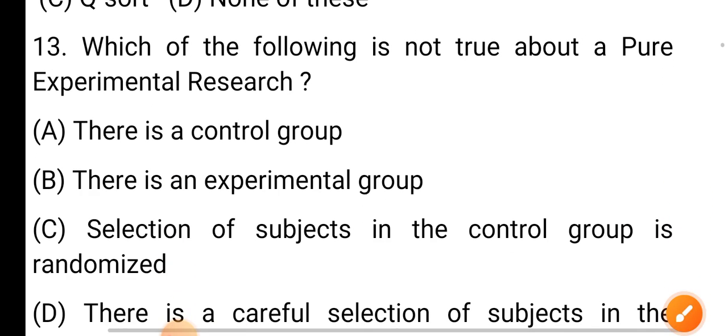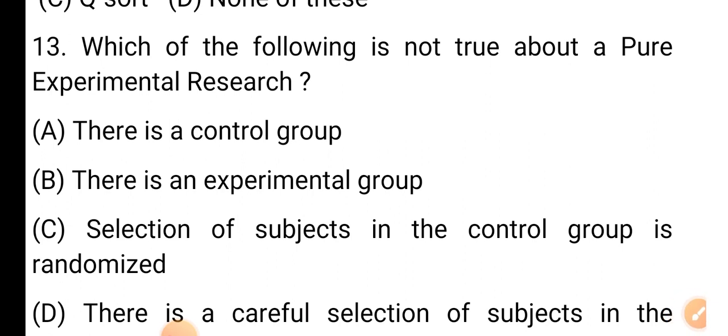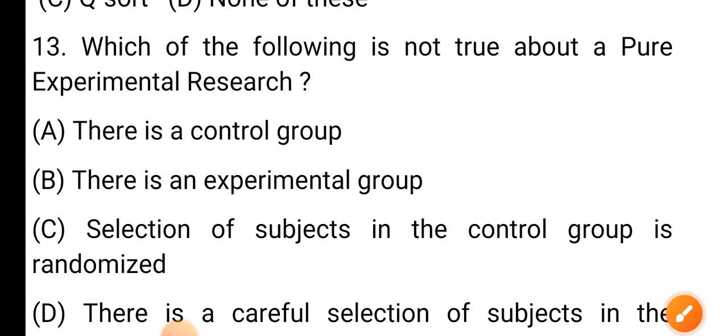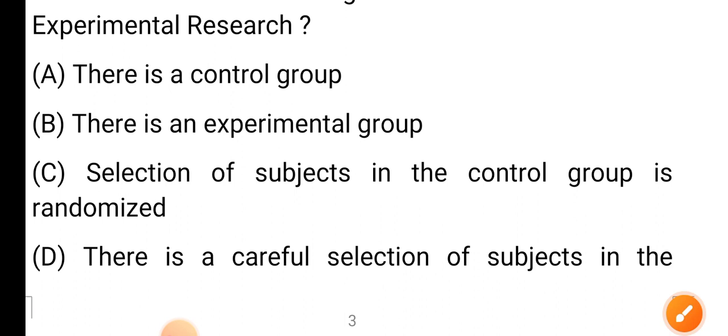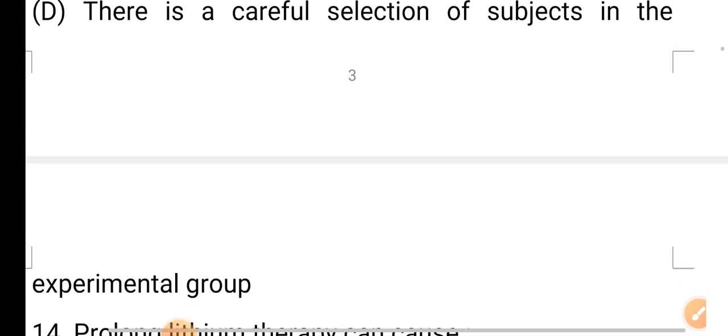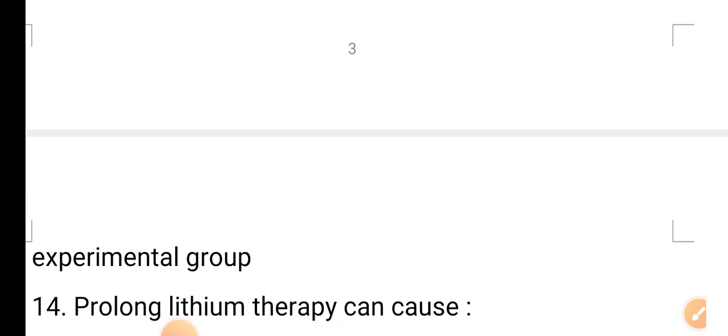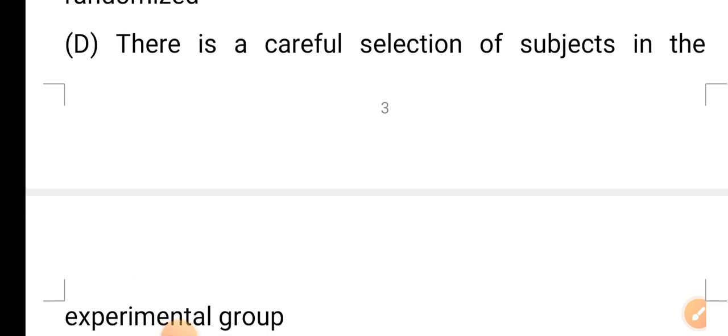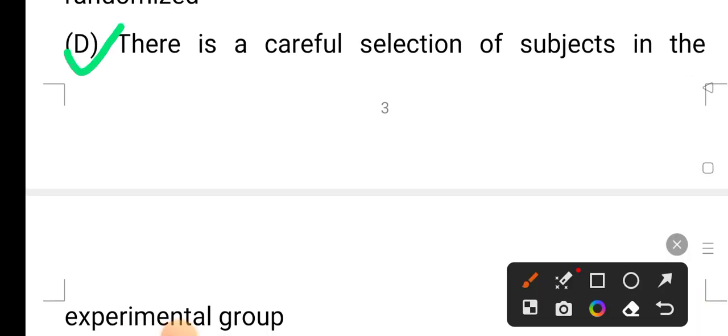Question number 13. Which of the following is not true about a pure experimental research? Option A: there is a control group. Option B: there is an experimental group. Option C: selection of subjects in the control group is randomized. Option D: there is a careful selection of subjects in the experimental group. The correct answer is option D, there is a careful selection of subjects in the experimental group.